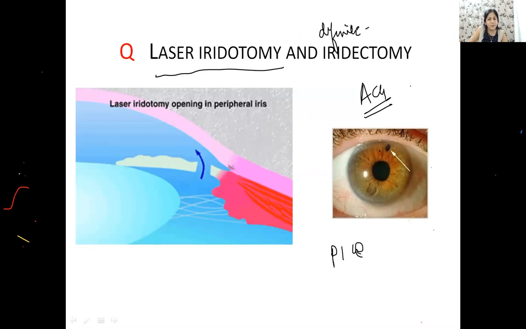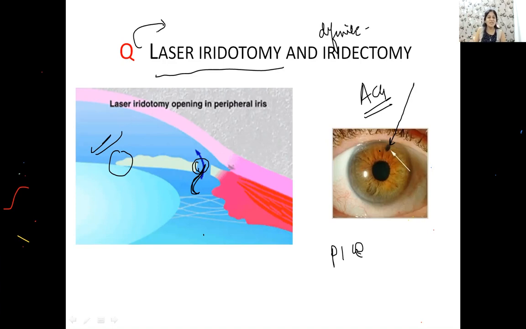Okay? I think everybody can see that this is the opening which we have created in the mid-peripheral part of the iris. There is a mid-peripheral iris opening and we have facilitated the drainage of aqueous through a new pathway. है ना? हम कहते हैं यहाँ अटैक आ रहा है तो आ जाए. We have created a new channel from where the aqueous will go and there will be a drainage. Okay, so these can be picture questions and I'm sure everybody can answer.